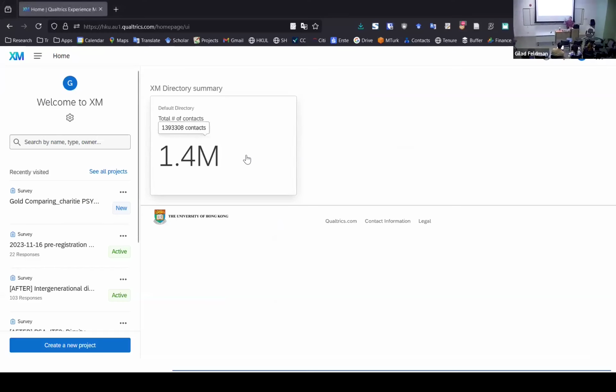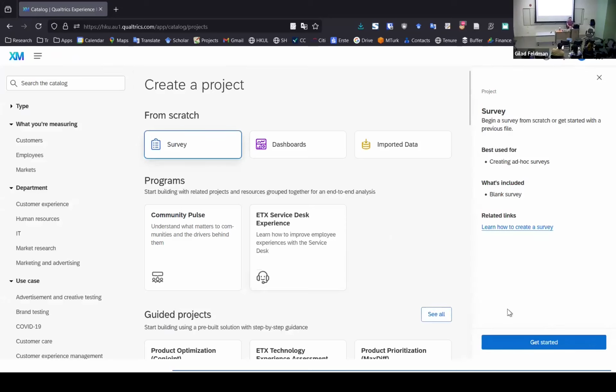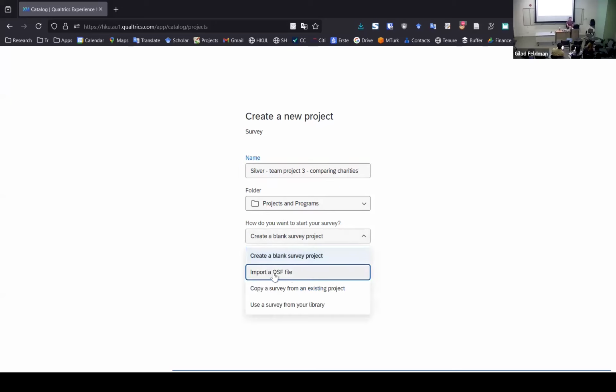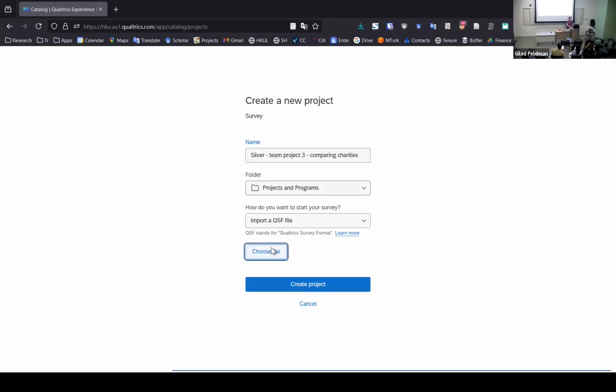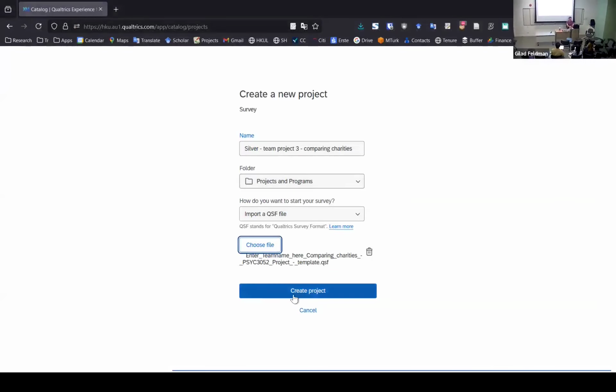So this is the main page for Qualtrics, if you're not familiar. Here, we want to create a new project. So if I create a new project, I ask it to create a survey for me. So I press on survey. I go to get started. So let's get started. It wants a name for me. So let's say that my group name is Silver, Team Project 3, and then comparing charities, something meaningful. Then here, how do you want to start your survey? Instead of create a blank survey, I want to import a QSF file. So I'm going to open the file from that directory and then create project.